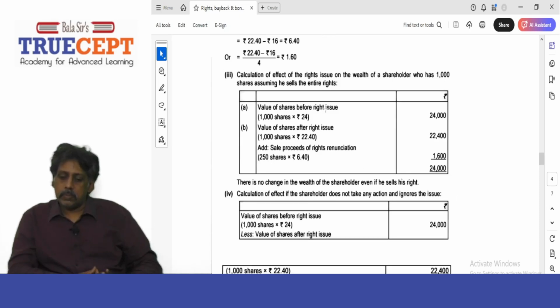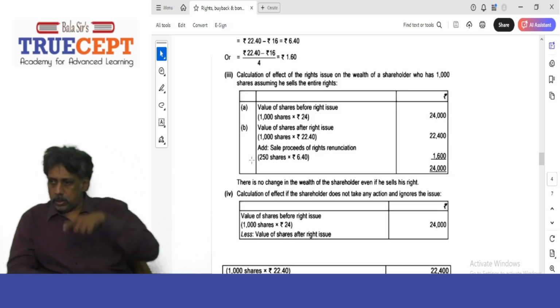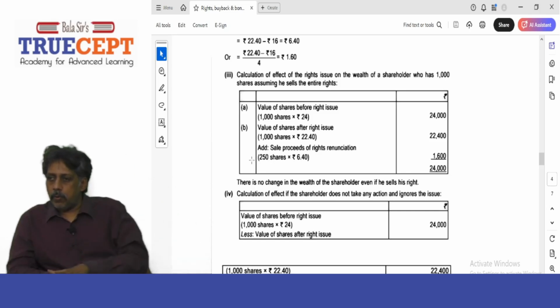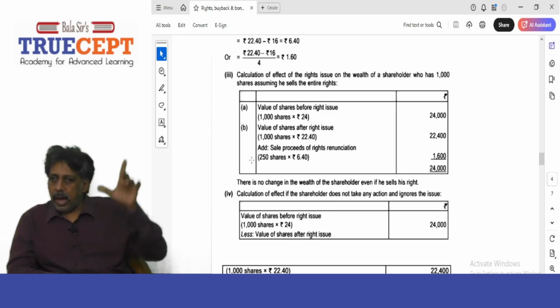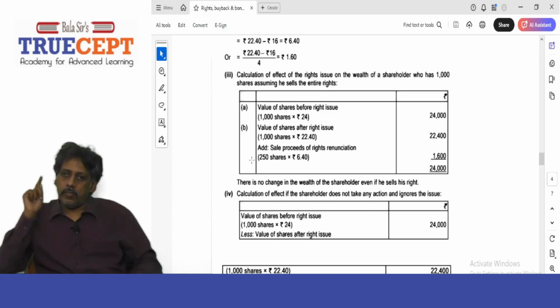So value of shares before rights issue is 1,000 shares into 24 rupees. Very clear. Right now she's holding 1,000 shares out of the 75,000 shares, and the shares of the company are trading at 24 rupees. So 1,000 into 24, 24,000 rupees is the wealth of Renuka ma'am before rights issue. After rights issue, 1,000 shares into 22.4, that's all. She is not buying the 250 shares. So 1,000 into 22.4 is rupees 22,400.